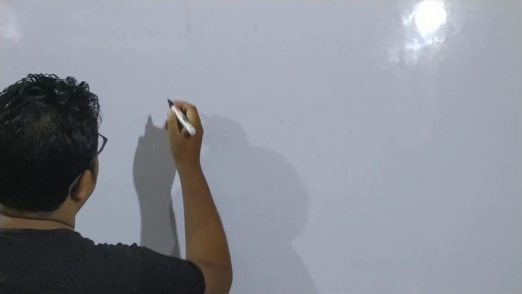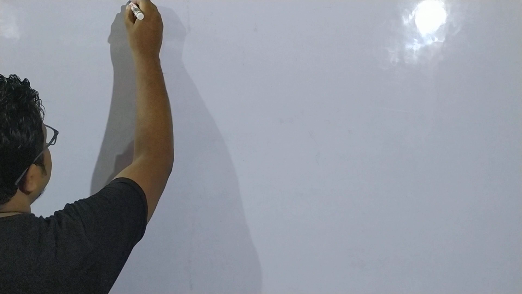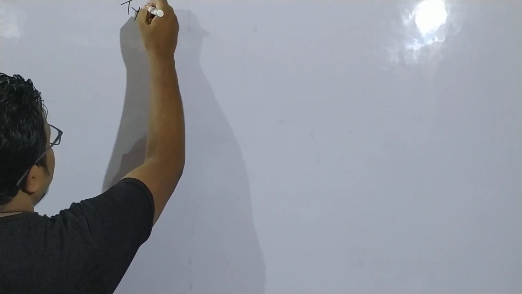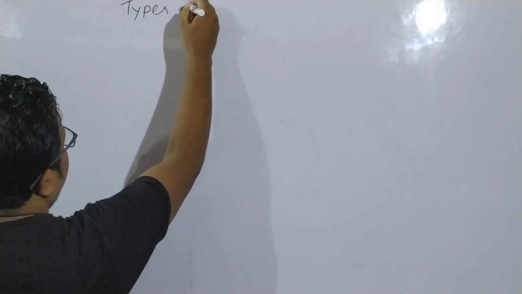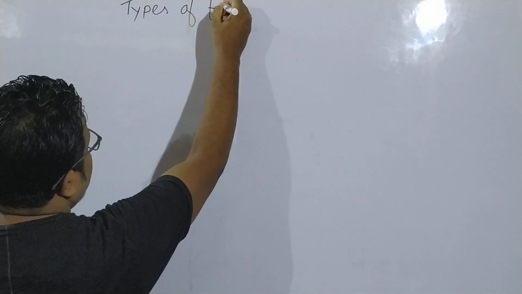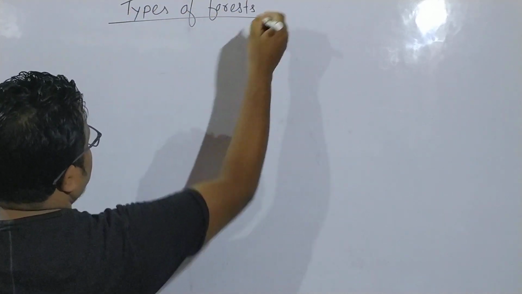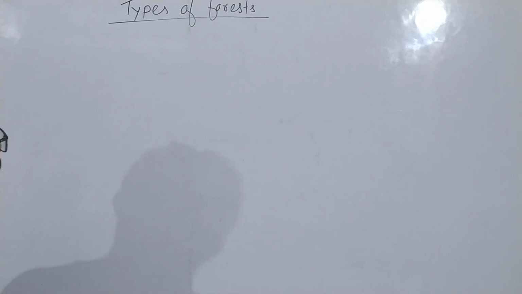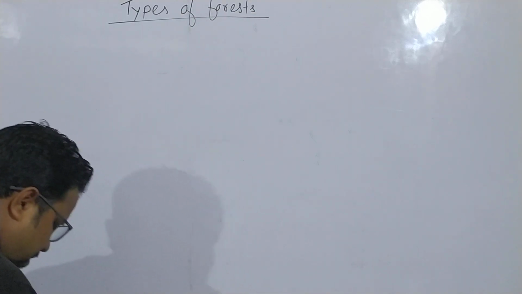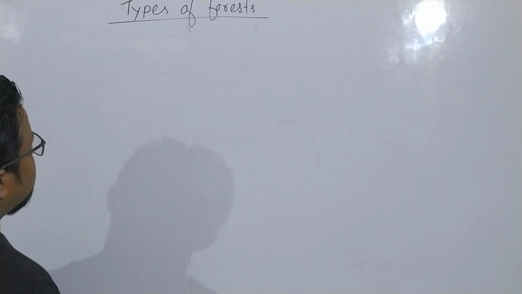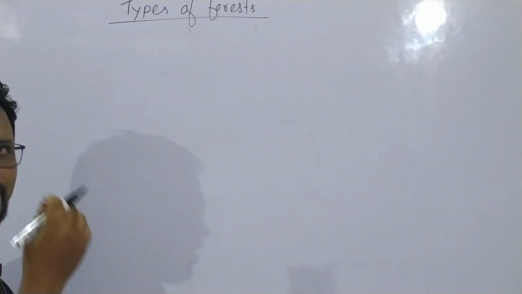Now the second topic is types of forest or types of vegetation in Assam. Basically there are 4 types of forest or 4 types of vegetation found in Assam.